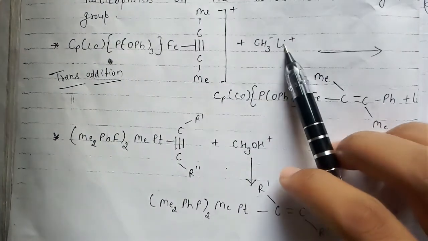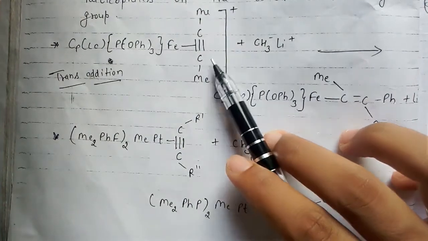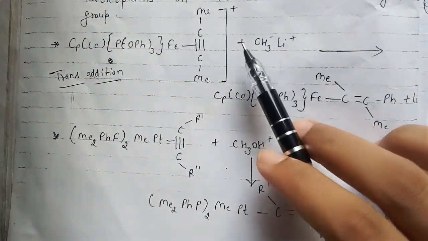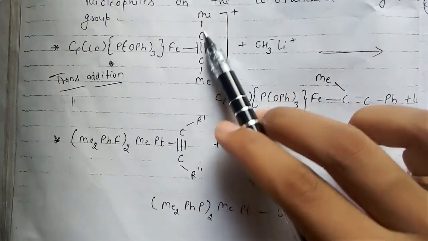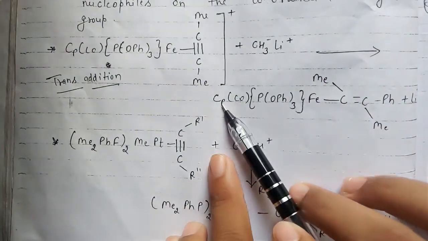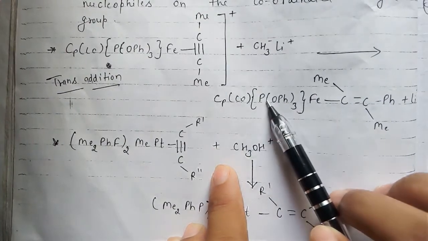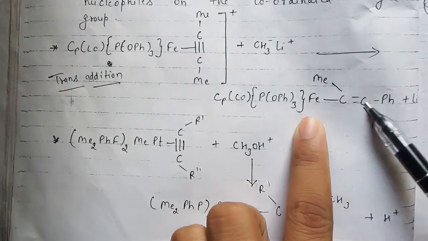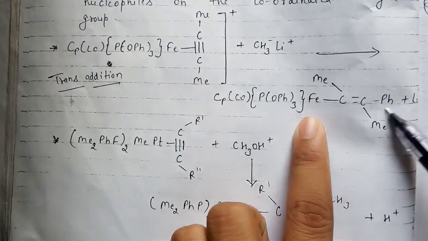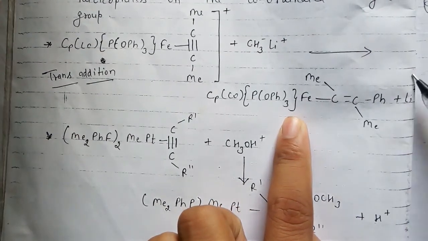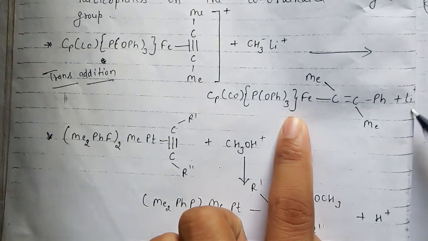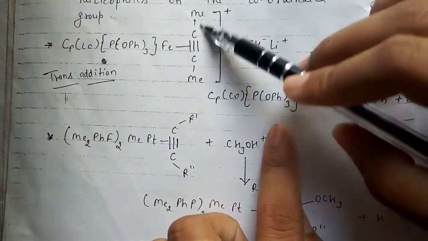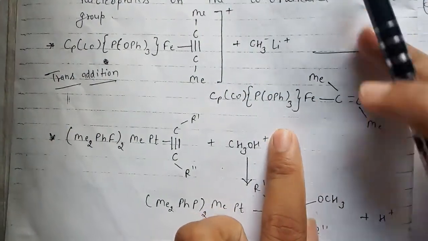Methyl lithium will attack on this position. So the complex formation will be something like this, that methyl will be removed from here and combine to this. So CpCO(PPh3) with iron as the central metal atom with the carbon methyl group and phenyl. Right guys, here lithium has an electropositive nature because the methyl group is removed from here and attacks this, right?